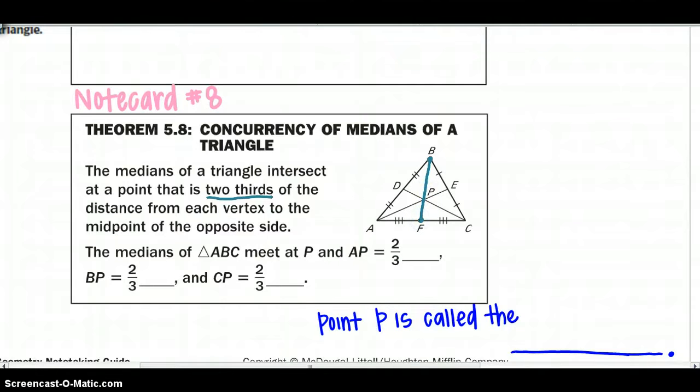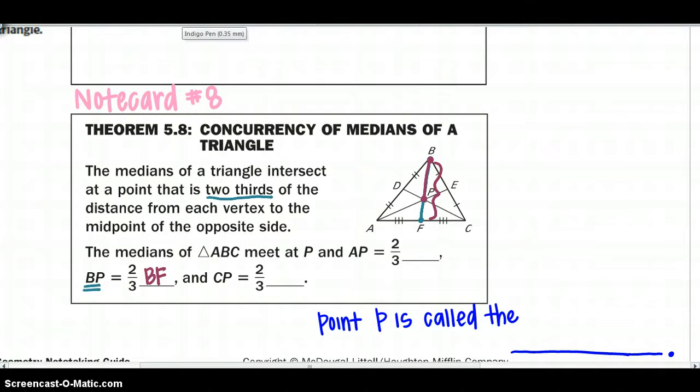So from BF, we can say that BP, so from the vertex to the centroid, is 2/3 the distance of the whole median, BF. So BP is 2/3 the distance of BF.